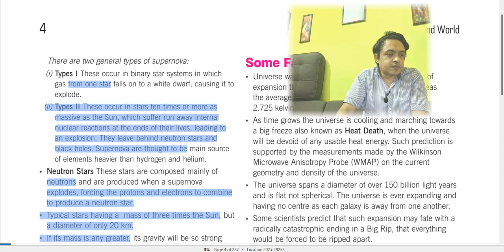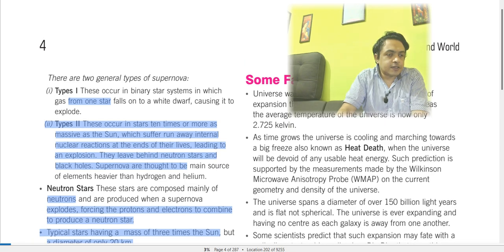And the universe is expanding, we know this, and the average temperature of the universe is now only 2.725 Kelvin. As time grows, the universe is cooling. At present, it is marching towards a big freeze known as the heat death, when the universe will be devoid of any unstable heat energy.